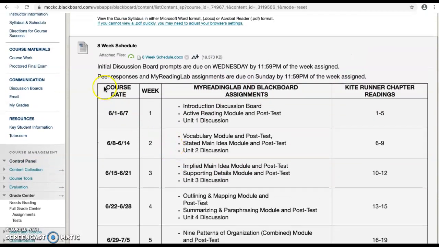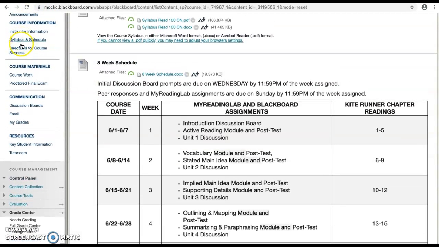But one quick thing I want to make you aware of. You have deadlines twice a week in this course. Discussion board prompts are due on Wednesday nights at midnight or 11:59 p.m. And your peer responses on the discussion board as well as your MyLab assignments are always due on Sunday nights of the week assigned. So if you want to make yourself a quick mental note, Wednesday nights and Sunday nights are the big due dates every single week.